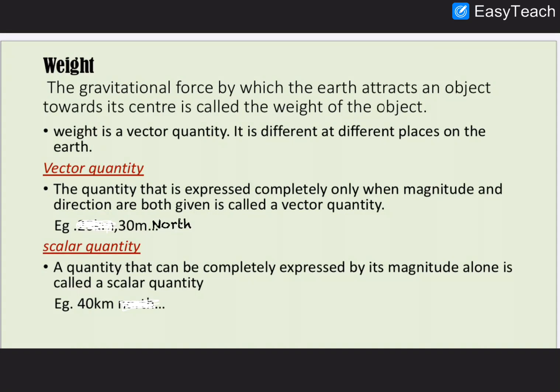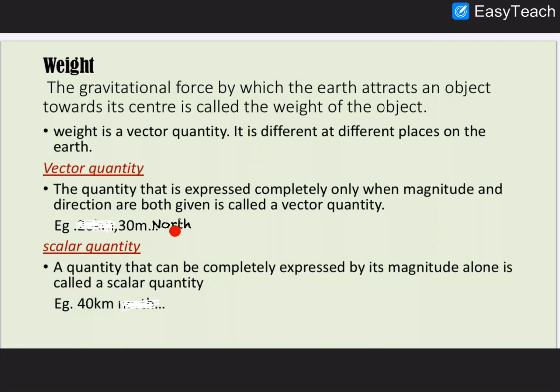So actually mass is the content matter present in the object, and weight is the gravitational force by which Earth attracts. When an object is placed above the Earth and it is pulled downwards because of the gravitational force of Earth, that force is called the weight of the object. Weight is a vector quantity. You know what is a vector quantity? It depends upon direction also, magnitude and direction.